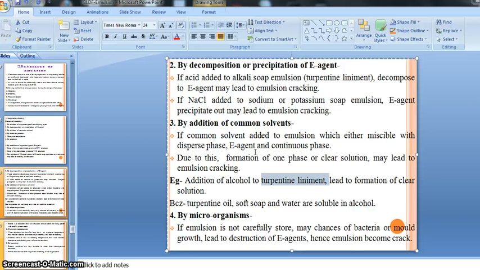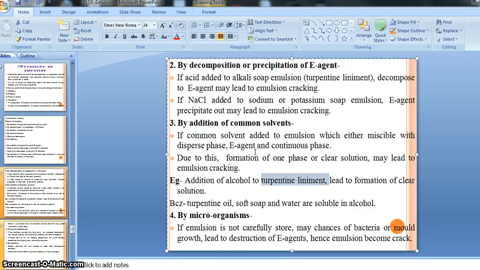The addition of alcohol to the turpentine liniment: liniment is one kind of emulsion, made up of two phases. If we accidentally or intentionally add alcohol to the turpentine liniment, then that turpentine liniment becomes a clear solution. Becoming a clear solution means it becomes one phase.